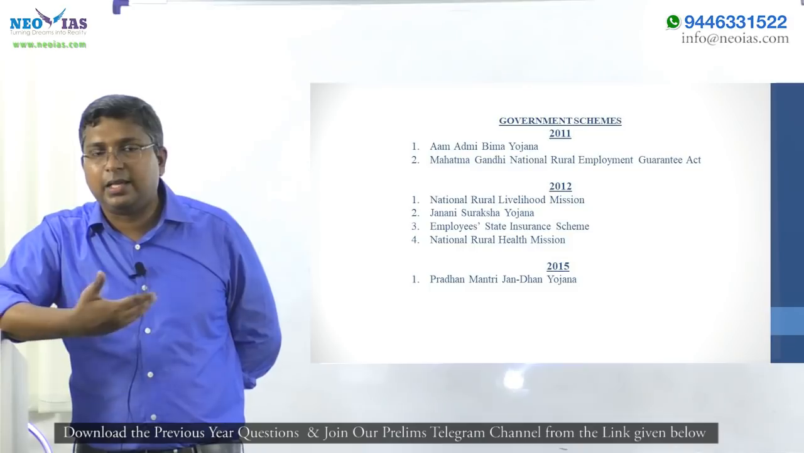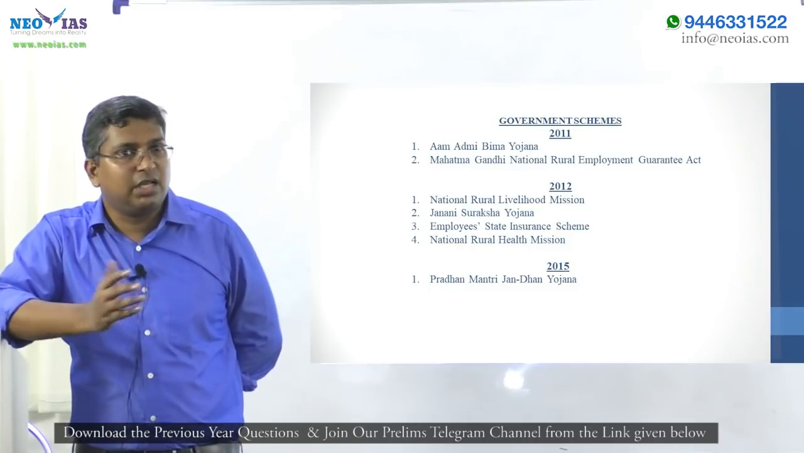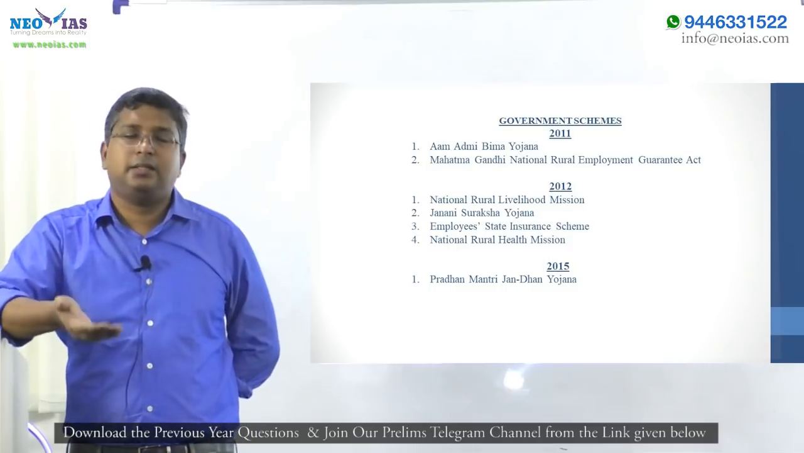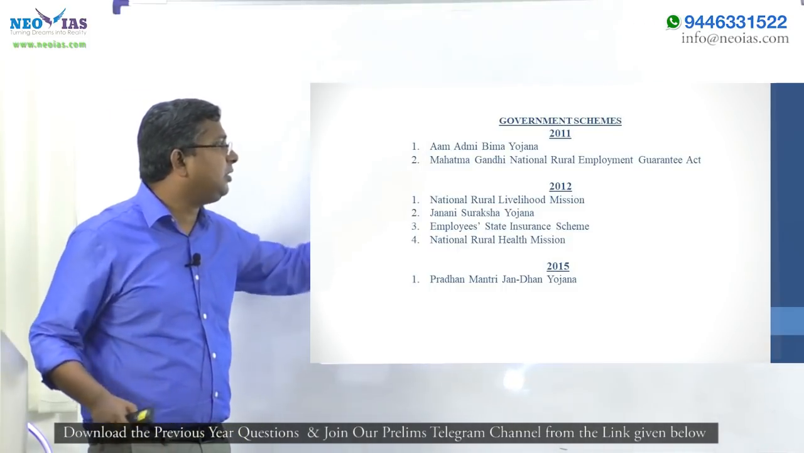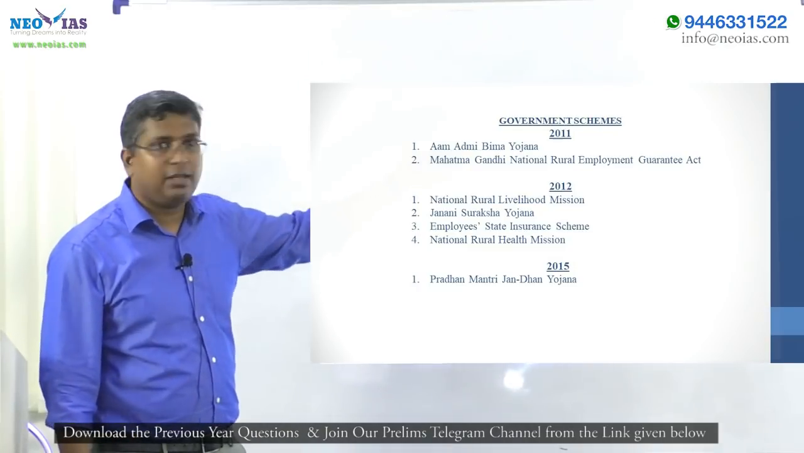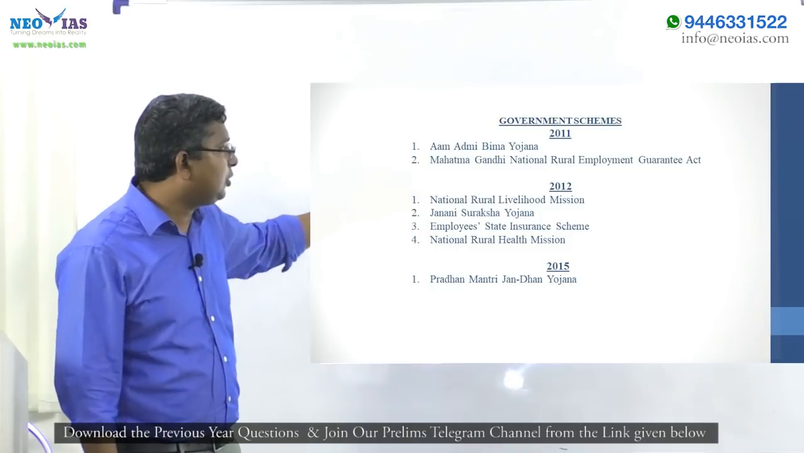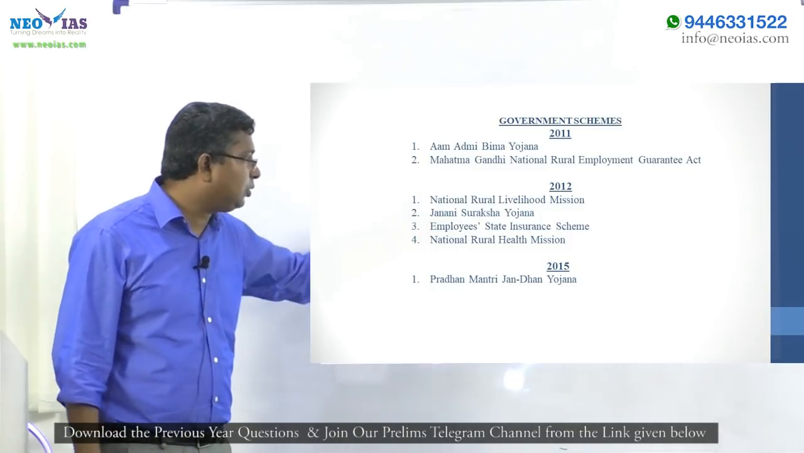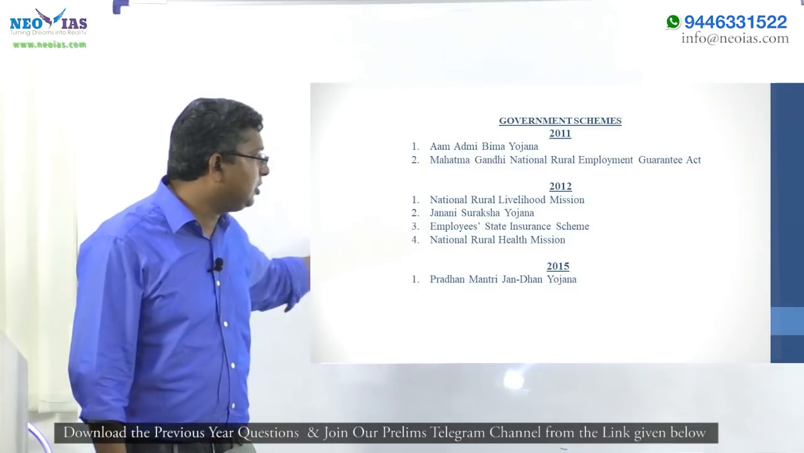See, for example, an agricultural scheme, I will put it under agriculture only. An infrastructure scheme, I will put it under infrastructure only. We will study under it. Other than that, related economy schemes. So this is an insurance scheme, Aam Aadmi Bima Yojana. Then rural, you might have known the National Rural Employment Guarantee Act. Then National Rural Livelihood Mission. Then Janani Suraksha Yojana, Employee State Insurance Scheme, National Rural Health Mission.